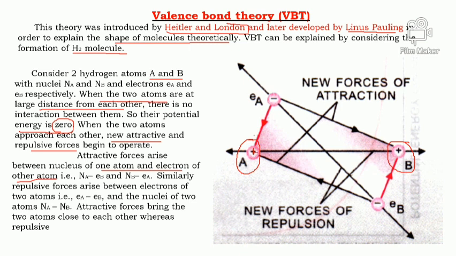This nucleus of one hydrogen atom attracts the electron of atom B. In the same way, the nucleus of atom B will attract the electrons of atom A. Clear? In the same way, repulsive forces will arise between these two nuclei A and B, and between the electrons of atom A and the electrons of atom B. Okay?